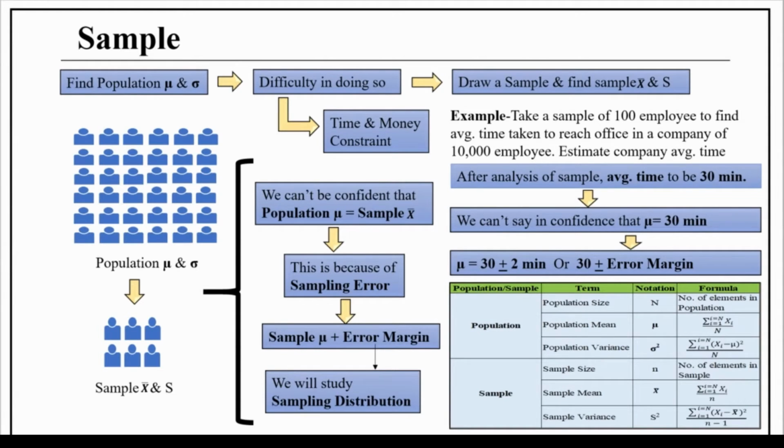The table displayed here shows the formulas to calculate the population parameters and sample statistics. Now let's move to our next topic, that is sampling distribution and the central limit theorem. Sampling distribution. So what is sampling distribution? It is a distribution of samples of a population, and we can say it is the probability density function for the sample mean of a population. Let's now understand how we can do sampling distribution.